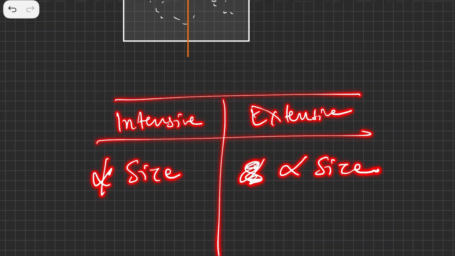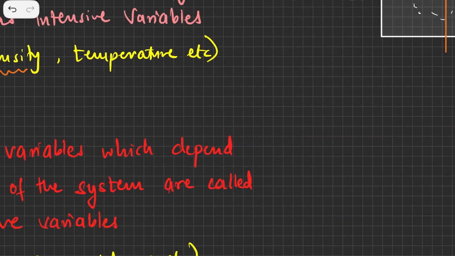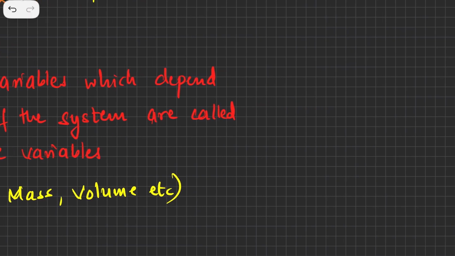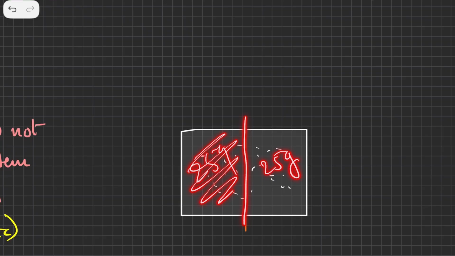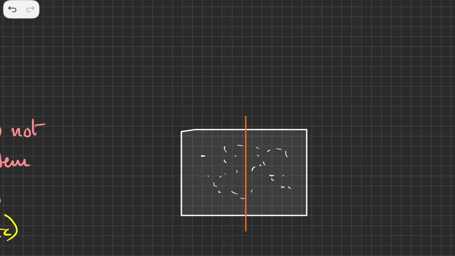So this is the way we do it. Let's take some examples of this, like mass and volume. If the mass of the entire gas is, let's say, 50 grams, and I put a partition, then this is going to become 25 grams and this is going to become 25 grams. That means the mass has been divided into two parts. So the mass depends on the size of the system, mass has become halved, so mass is an extensive variable.